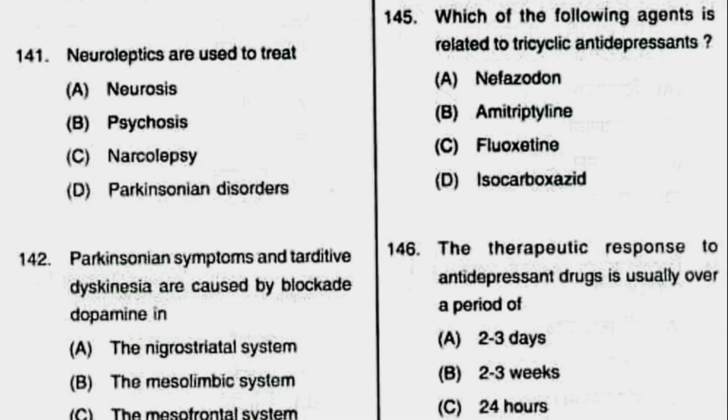Number 145. Which of the following agent is related to tricyclic antidepressants? Option A, nefazodone, B, amitriptyline, C, fluoxetine, D, isocarboxazid. So what is the correct answer? Tricyclic antidepressant is amitriptyline. Option B is the correct answer.